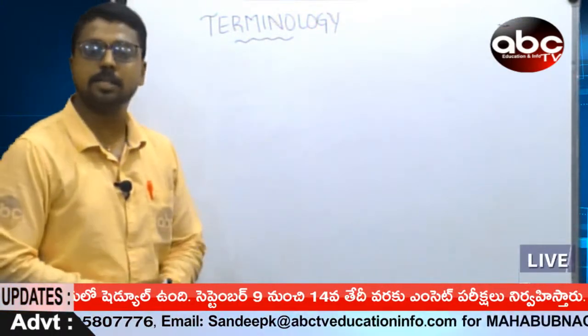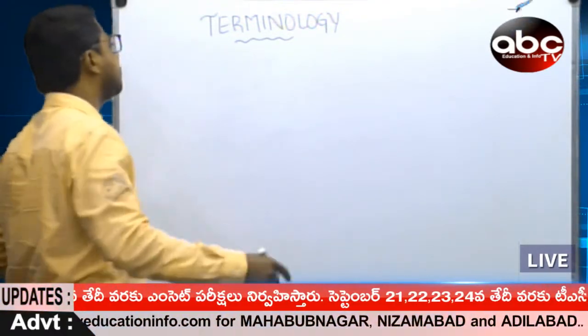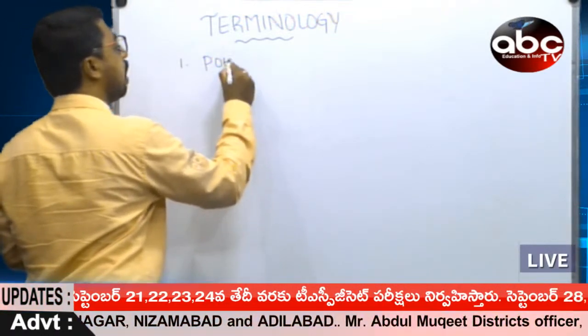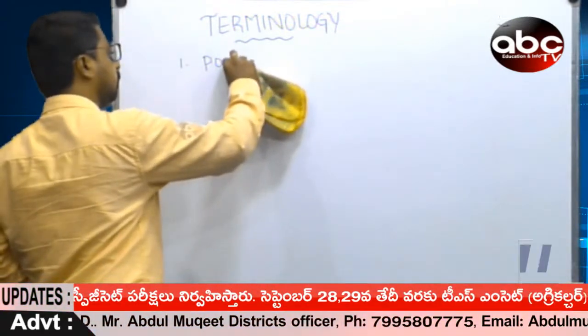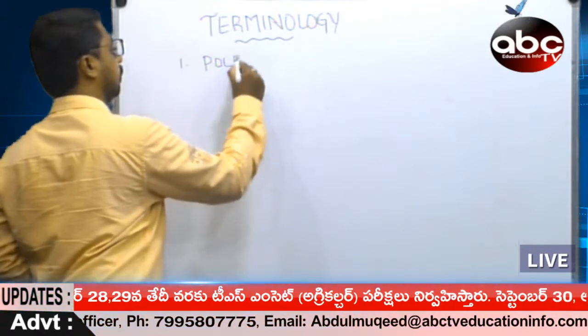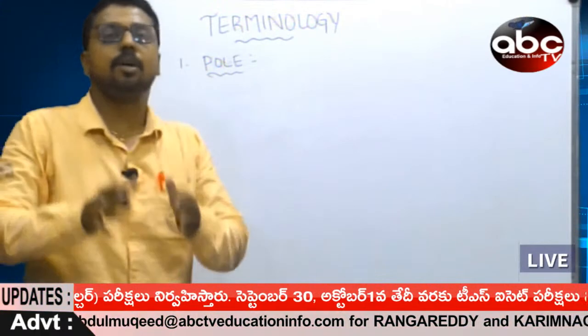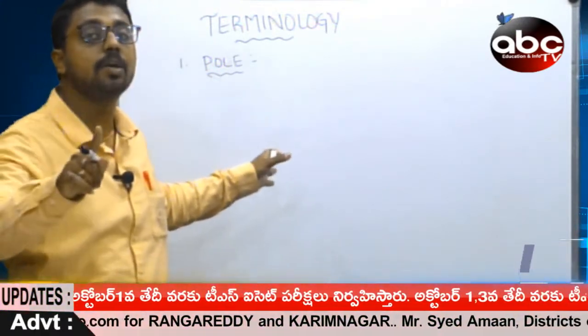Here we are able to understand that the first is nothing but a pole. Whatever terminology we are discussing is purely according to spherical mirrors.